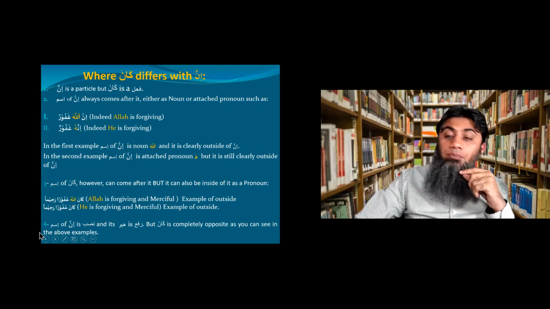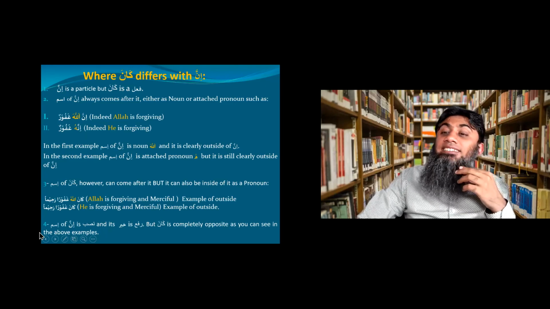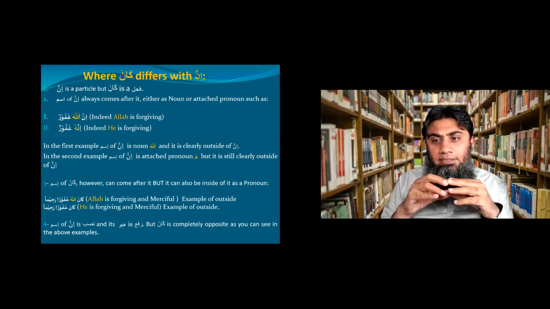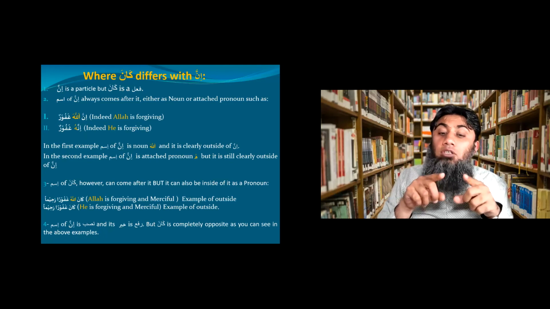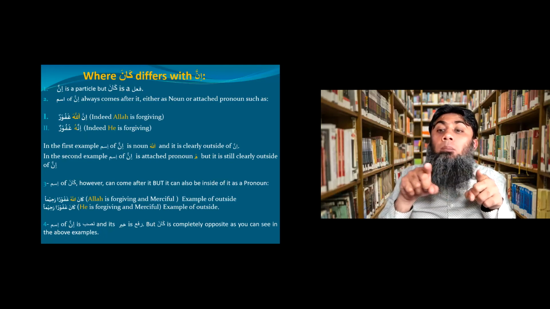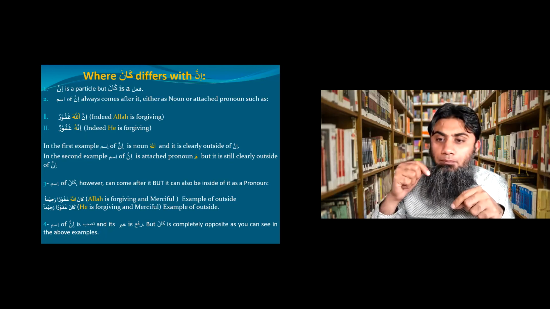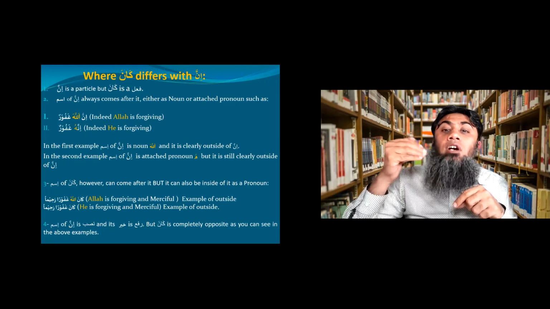And last point is, as you have already noticed, that ism of inna is nasab and khabar of inna is rafa, and kana is completely opposite. Now remember this principle. It's a very good, inshallah, tip for all of you. Whenever two things are complete opposite of each other, don't try to memorize both of them. Just memorize one of them and the other one will be its opposite.